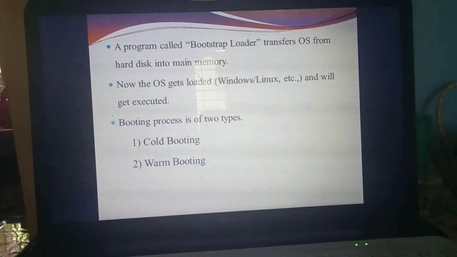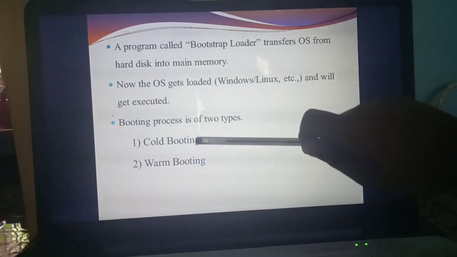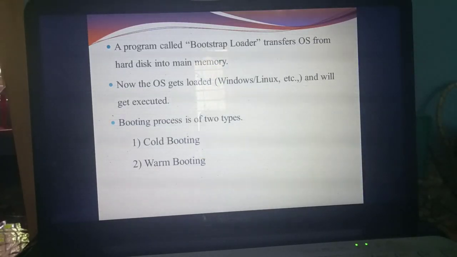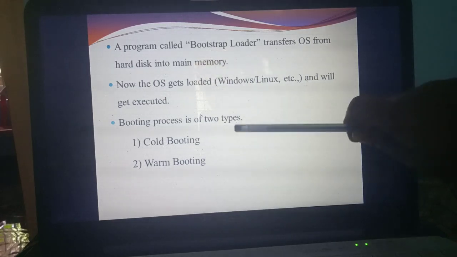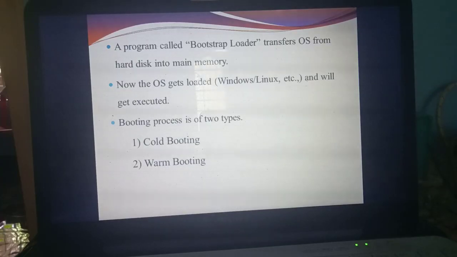Understand? Yes. There are two types of booting. How many types of booting is there? Two types. What are they? First one is cold booting. Second one is warm booting. Understand? Booting is of how many types? Two types. First type is cold booting. Second type is warm booting.